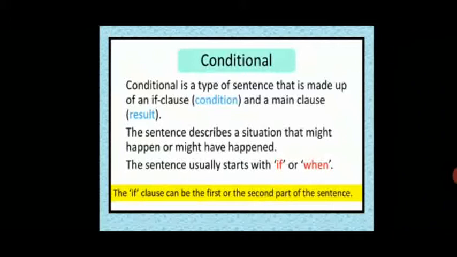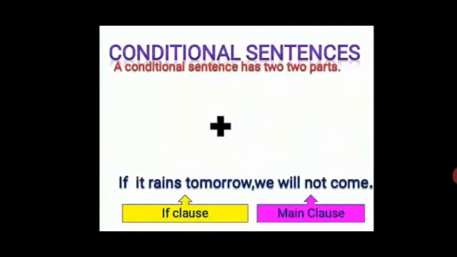So when you learn about conditionals, the most important thing that you all need to understand and remember is that we are talking about a sentence which has got two clauses in it. One, the main clause, and the other, the subordinate clause. This subordinate clause is the if clause, in which we talk about a condition, and the result is in the main clause, or what we call the principal clause.